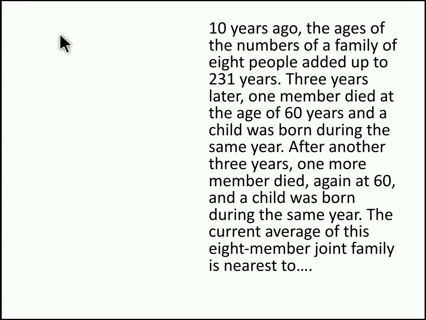Ten years before, their age was 231 years. So this is the age of these 8 people before 10 years. Now 3 years later, one member died at the age of 60 years. So 3 years later, for one person, the age will be increased by 3. For these 8 people, 8 into 3, 24 years will be added.